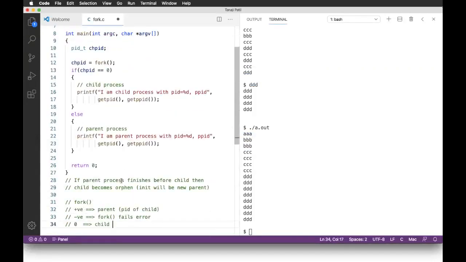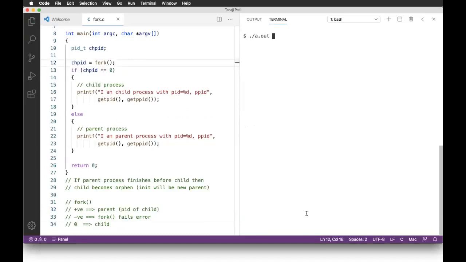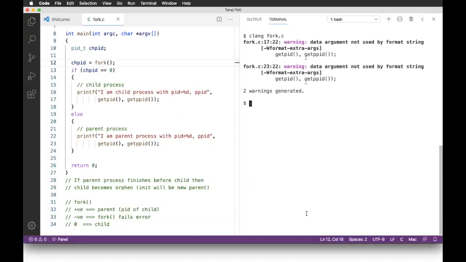Doesn't matter. Let us save it. Now, previously what was happening is the statements below the fork were executed by both. Now I distributed based on the value of the return type. So let us compile this. getppid.